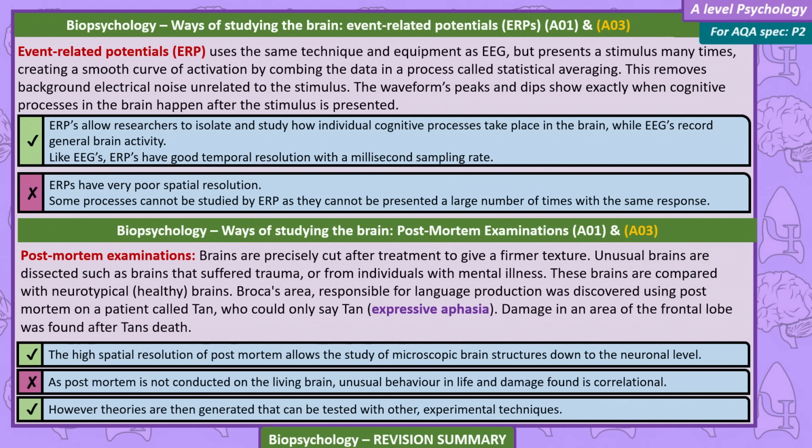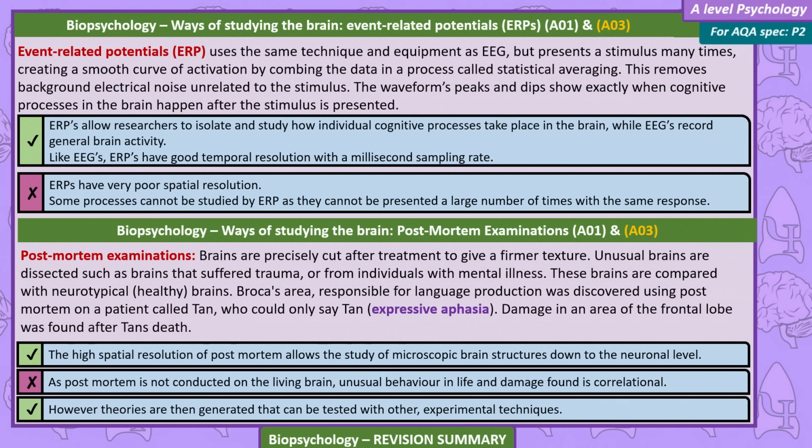Broca's area, responsible for language production, was discovered using a post-mortem on a patient called Tan, who could only say "Tan". Expressive aphasia. Damage in an area of the frontal lobe was found after Tan's death. The high spatial resolution of post-mortem allows the study of microscopic brain structures down to the neuronal level.